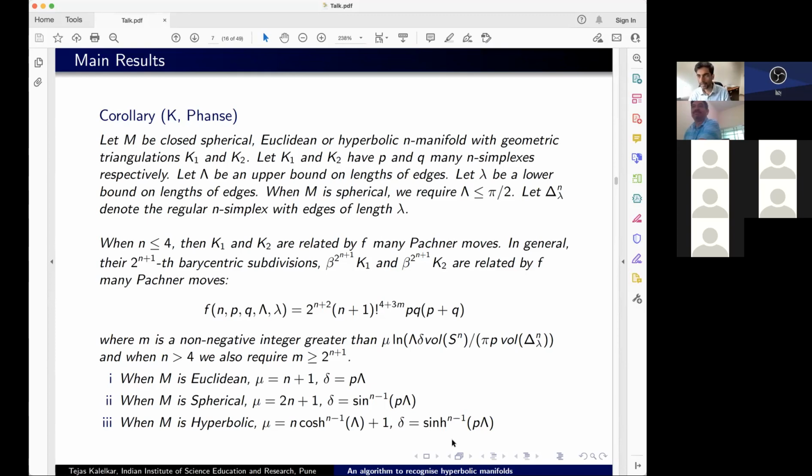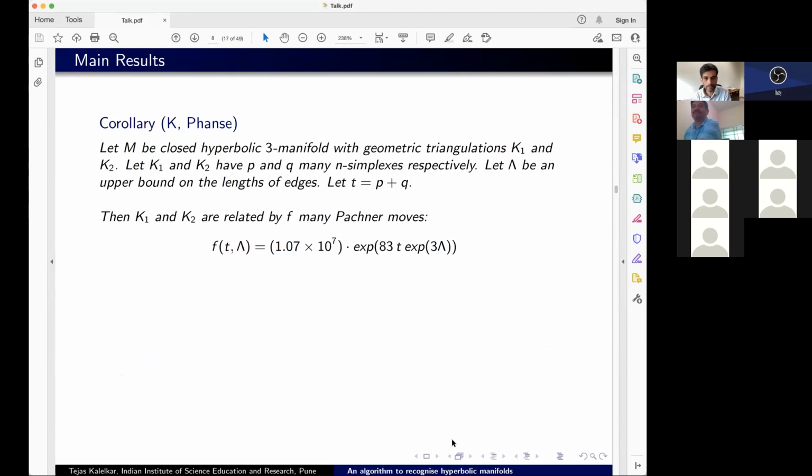So in dimension 3, if you just want to see how it compares with the bound that Mezhitovic has obtained, for hyperbolic manifolds at least, let's compare this. So in dimension 3, if I look at T as P plus Q, then it is a bound which is something of the order of, I think that's 11 million into e raised to 83t times e raised to 3 lambda. So it's still not a practical bound because it is exponential in t, but it is certainly far better than a tower of exponentials of height 2 raised to 162 times p. Okay, so in that sense, this is the bound that we get for hyperbolic 3 manifolds.